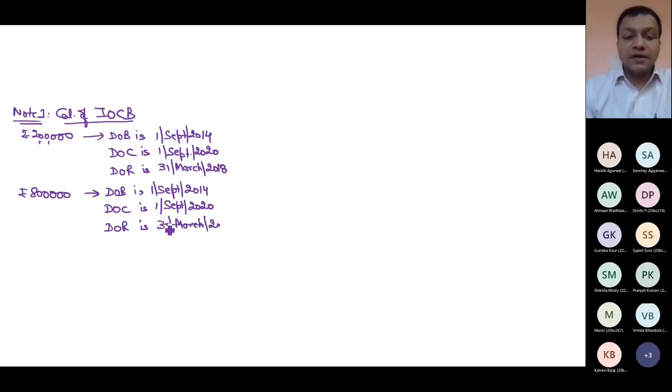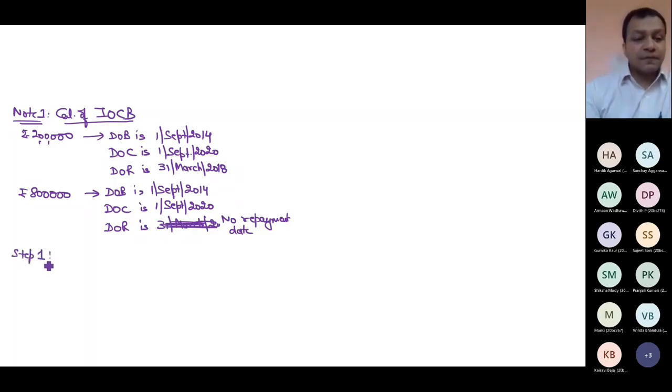Now, for this loan, what is the date of repayment? No repayment date, because it is not yet paid till 31st March 21. So I am writing no repayment date. And now I will compute step 1. What was step 1? Calculation of the pre-construction period.